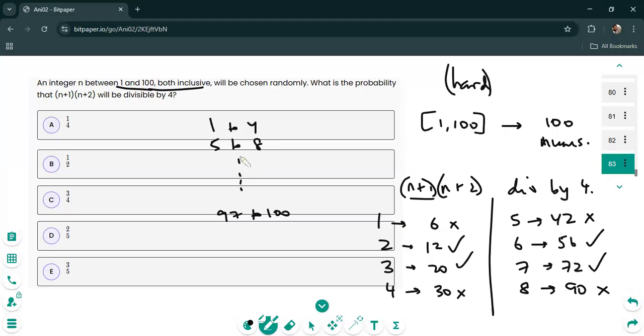It doesn't matter that we count all these because of the symmetry, with every group of 4 numbers, 2 of them are going to be such that the product is going to be divisible by 4. So that's all we need. So the answer is simply going to be 2 out of 4, which is 1/2.